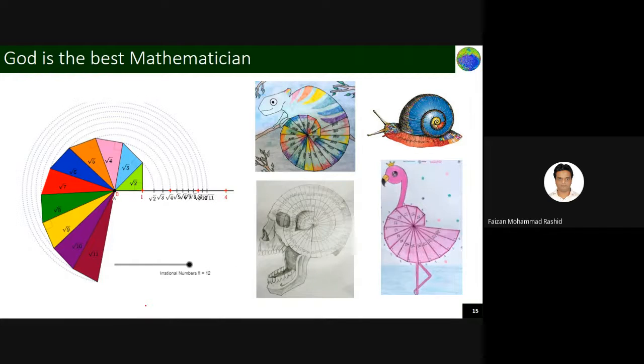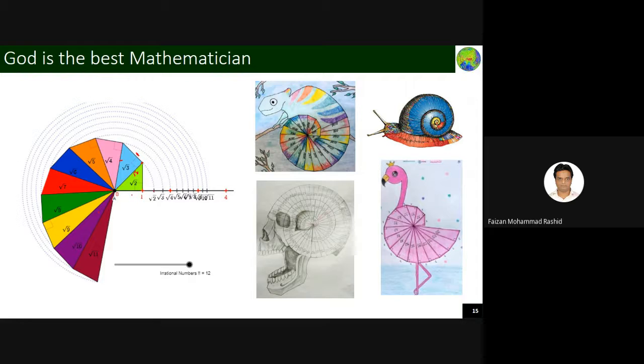You see, such beauty is there in nature. If you take 0 here and put 1 unit here, 1 unit here, this will tell you root 2. From here you take a circle and cut here, it will tell you root 3. Again you take one unit here, then you cut here. In this way you can make what is called a square spiral. And you see such a nice type of arrangement we find in nature itself. This is the best example of a square spiral you see here.